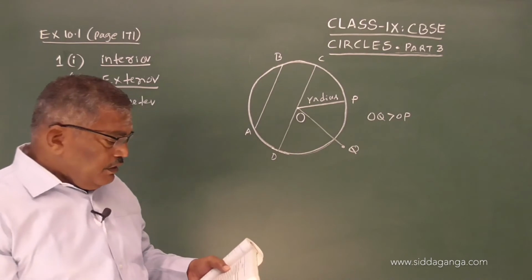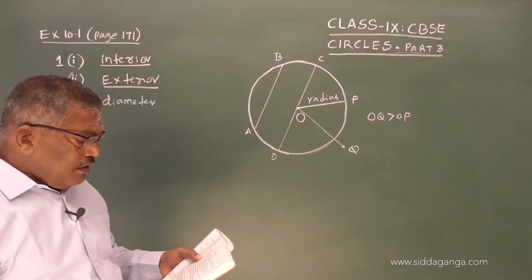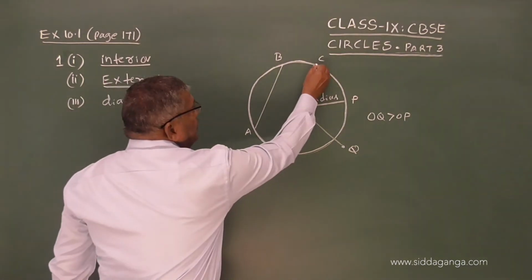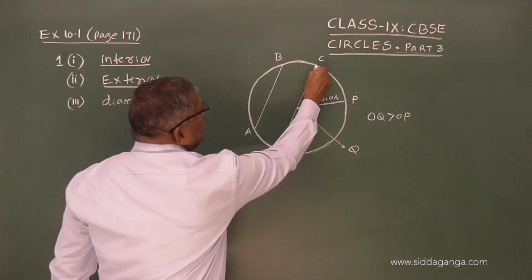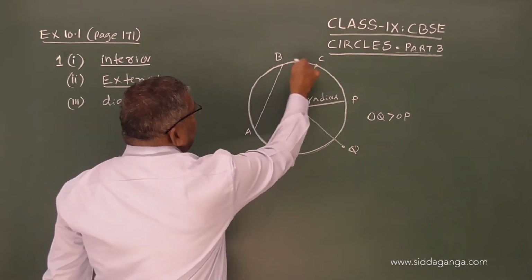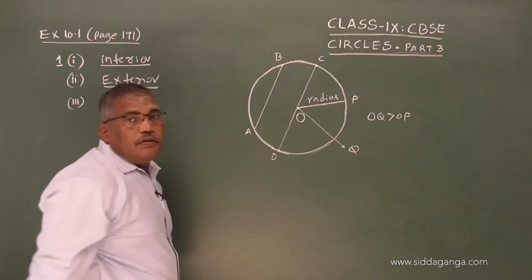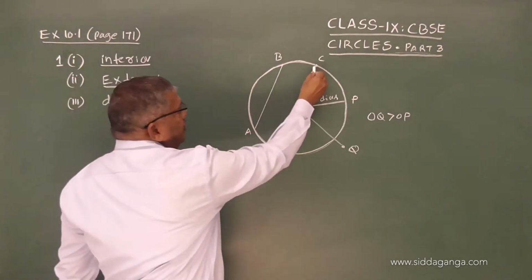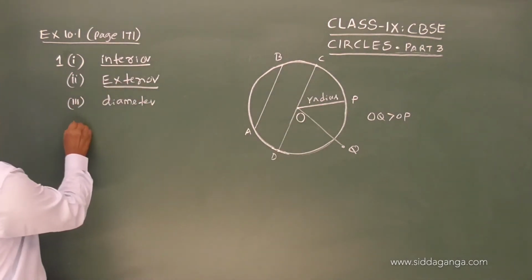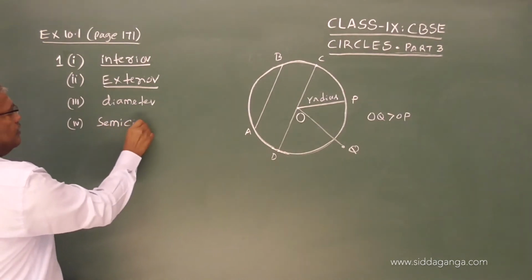And the fourth one: an arc is a dash when it ends at the ends of a diameter. CD is the diameter. Then what do you call this arc, say DABC, or you can say DPC? These are nothing but half of the circle, so we call it a semicircle. Semicircle will be your answer.